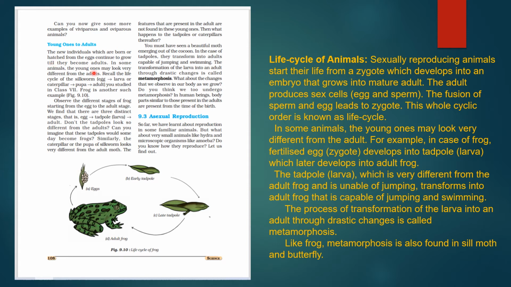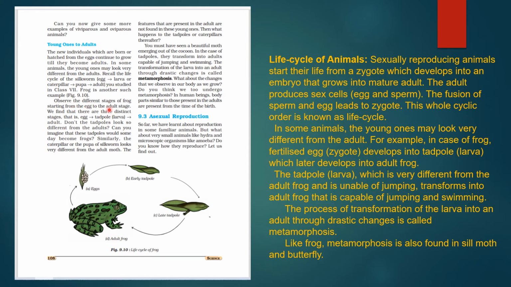The new individual which is born or hatches from the eggs continues to grow till it becomes an adult. In some animals, the young one may look very different from the adult. You have seen the life cycle of the silkworm in class 7. That looks quite different: the egg, then larva, then caterpillar, pupa, then adult. Then you can compare it with the butterfly, that is the silkworm. But initially you can't compare it.